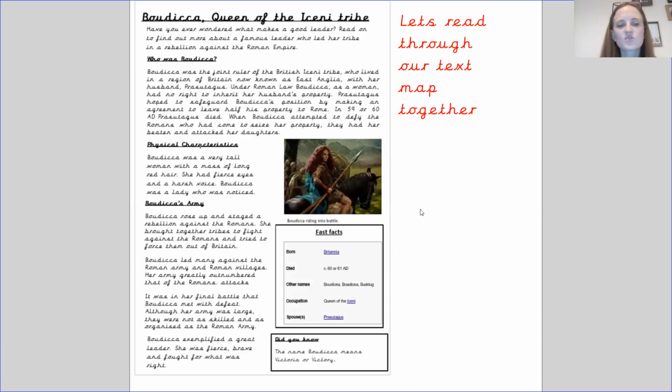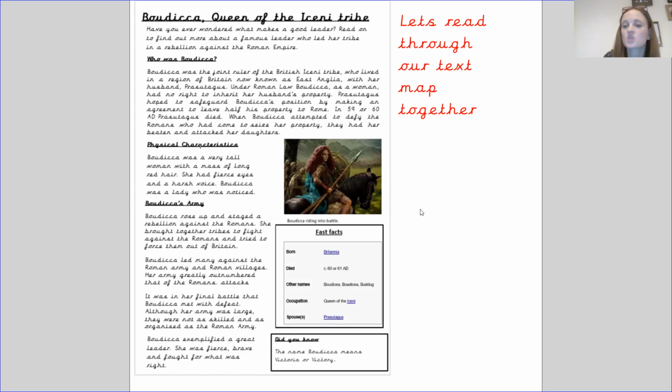She brought together tribes to fight against the Romans and tried to force them out of Britain. She led many against the Roman army and the Roman villages. Her army greatly outnumbered that of the Romans. It was in her final battle that she met with defeat.